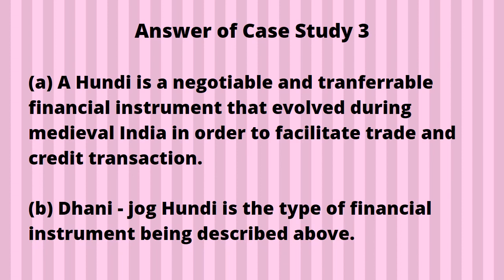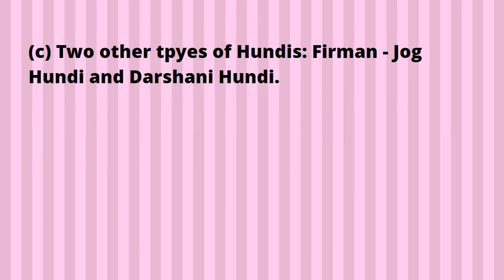Answer to B number, it is Dhani Jog. Dhani Jog Hundi is the type of financial instrument which is being described above. C number, two other types of hundis. There are many types of hundis. In the previous lecture I have taught you Farman Jog Hundi and Darshani Hundi. These are the varieties of hundis.